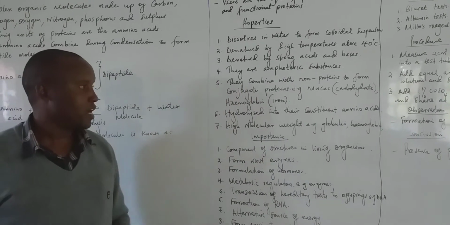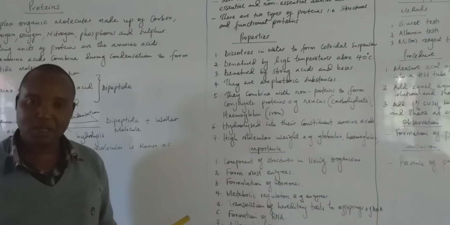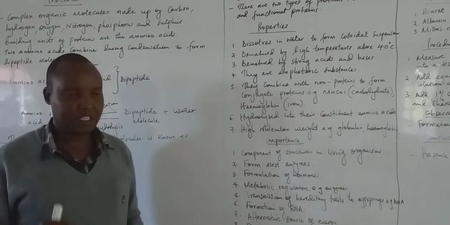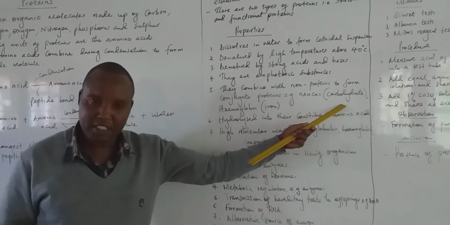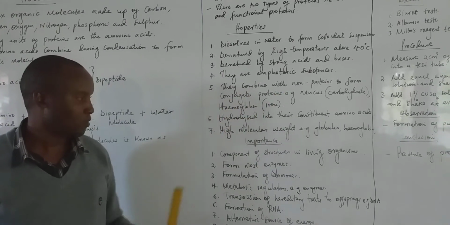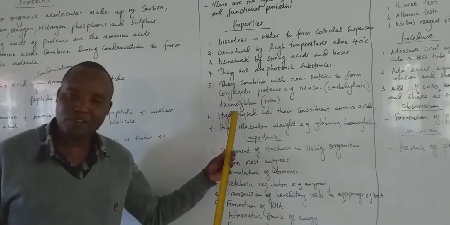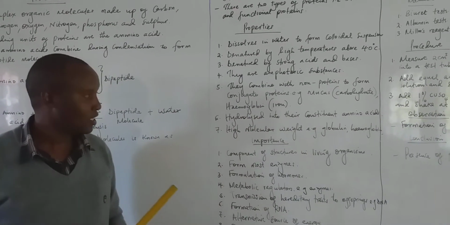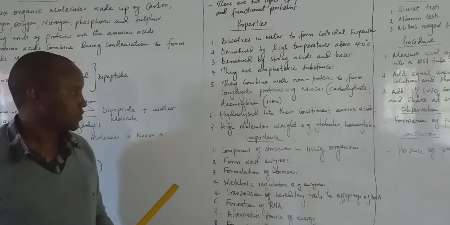Protein molecules combine with non-proteins to form what we call conjugate proteins. For example, if you look at mucus, the mucus contains carbohydrates. So the non-protein molecule which is found in the mucus is the carbohydrate. When they combine with protein molecules, they form what we call conjugate proteins. In hemoglobin, the non-protein molecule which is found is iron. So when they combine with protein molecules, they form conjugate proteins.